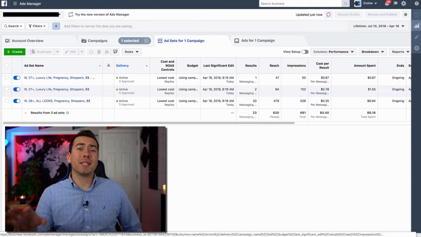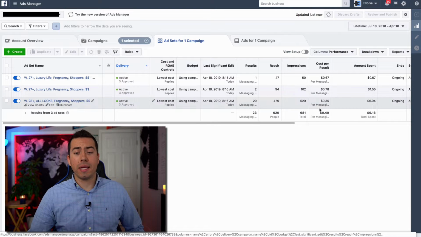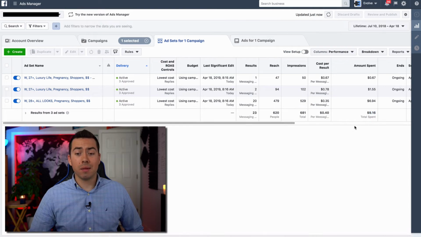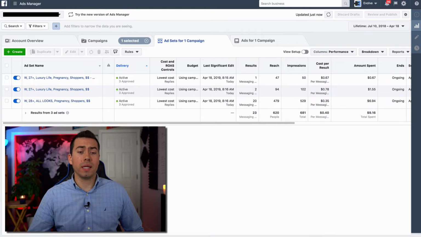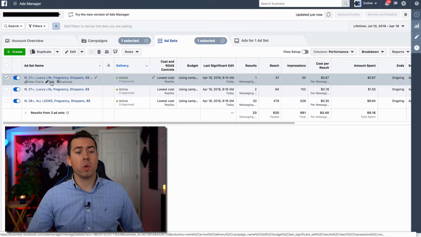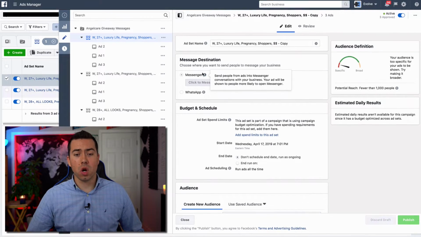Okay, so we just launched this campaign right here. As you can see, we've only spent $9. And right now we're getting a pretty decent cost per new message. So it's about 40 cents on average. This is right out the gate, brand new data, so we need to let it spend some money before we start optimizing on it. But let me show you what is going on with this targeting option right here.